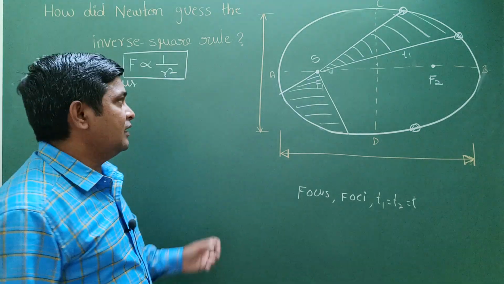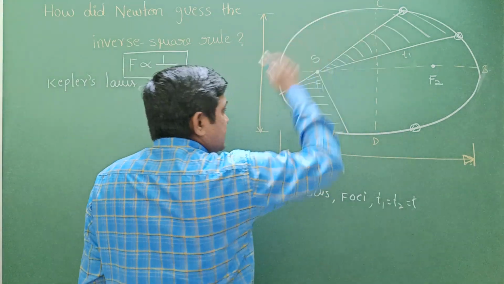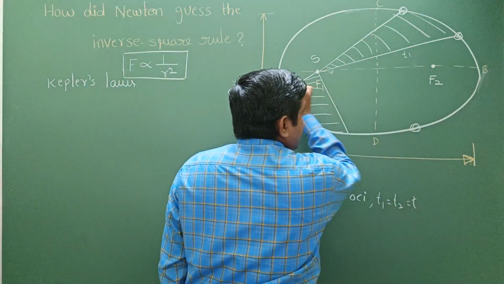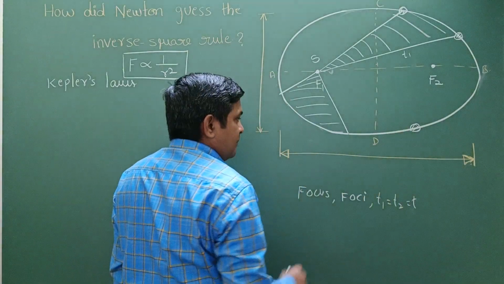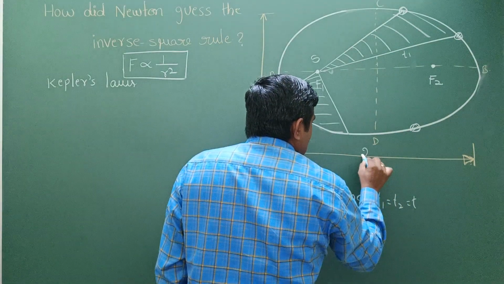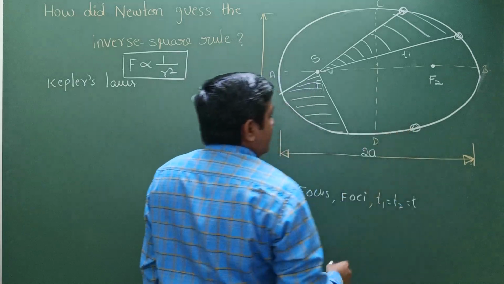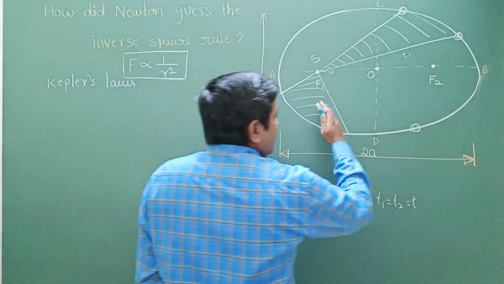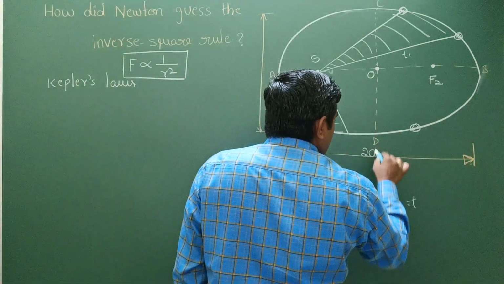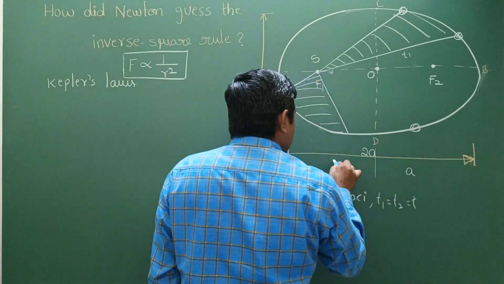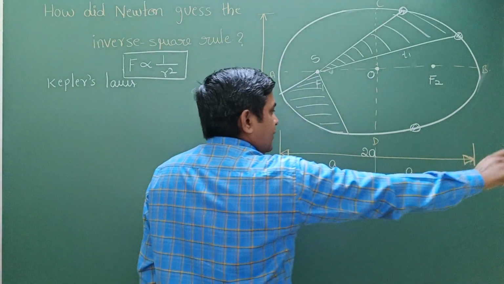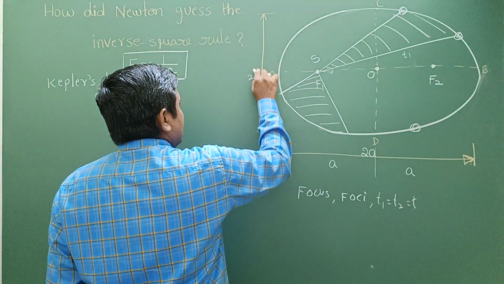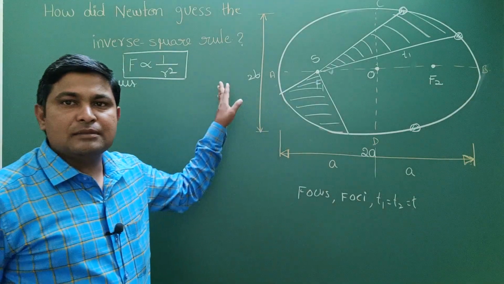The third one is very linked with Newton's guess of the inverse square rule. See, in the ellipse geometry, just to understand the dimensions, there are two axes, the major axis and the minor axis. The major axis is taken as 2a, because if taken from here as reference, half of it is a and on the other side it is also a. The total major axis is 2a. Similarly, here the minor axis is taken as 2b.